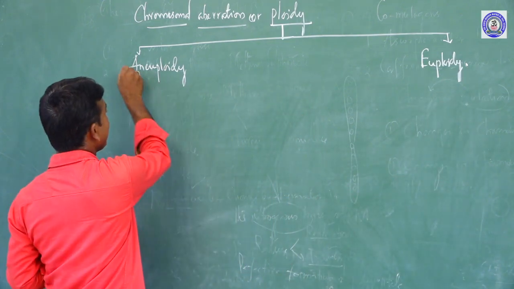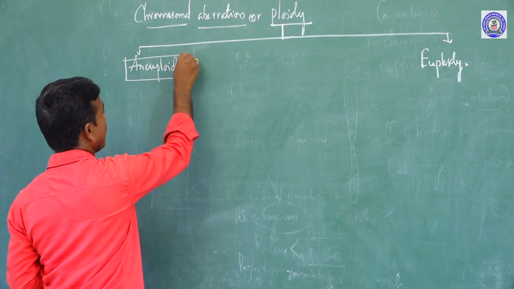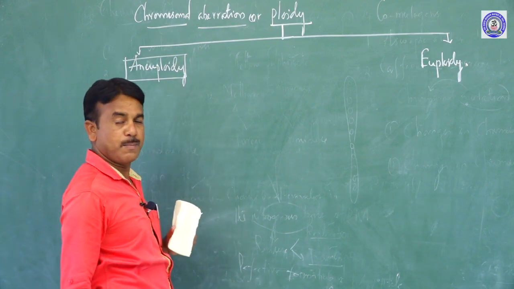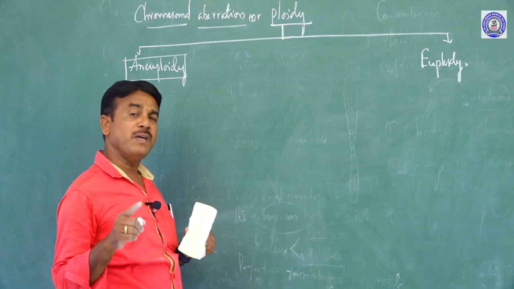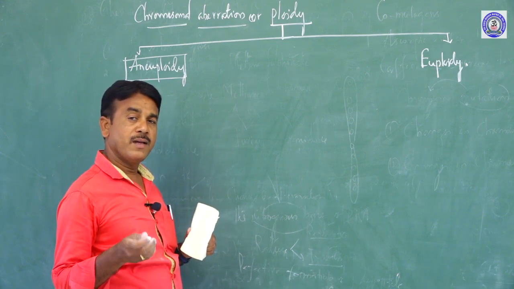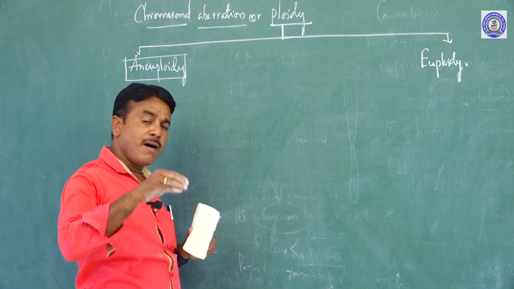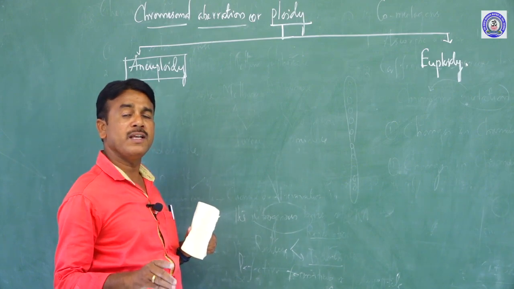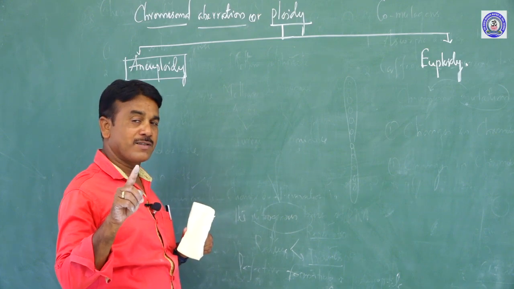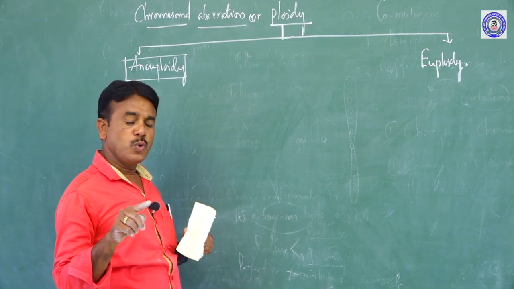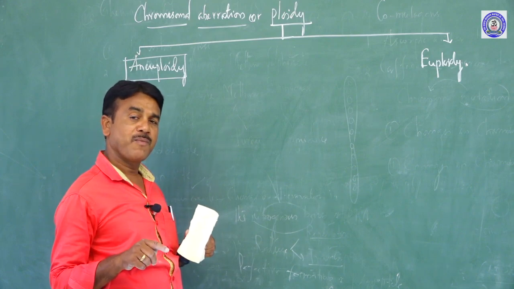So what do we mean by aneuploidy? That means variation that occurs by increasing or decreasing the chromosomes in only one set of chromosomes. For example, in human beings 23 pairs of chromosomes are there.